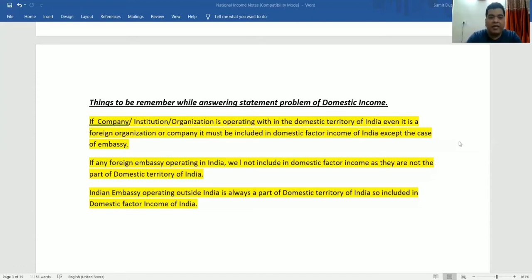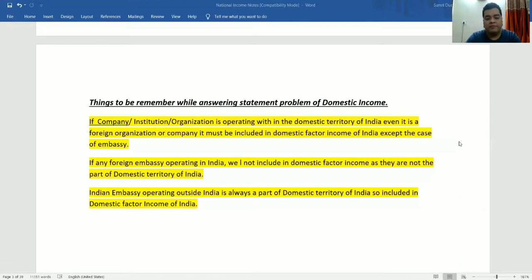I'm repeating again: if the organization, company, or any institution is operating within the domestic territory of India, even if it is a foreign organization, foreign company or foreign bank, it is included in the domestic factor income of India. अगर कोई organization, कोई company, कोई foreign institution within the Indian territory operate करेगा, even वो चाहे कोई foreign organization भी है, उसको हम domestic factor income of India में include करेंगे.